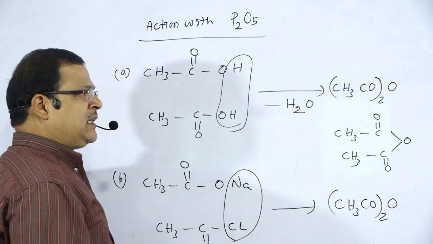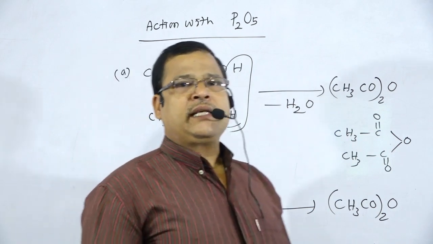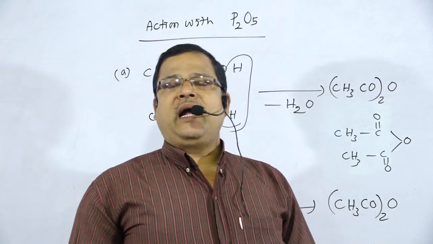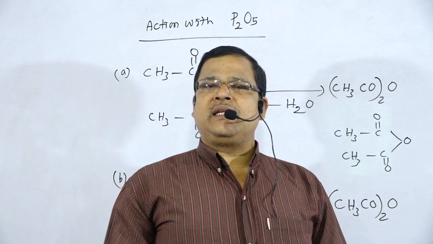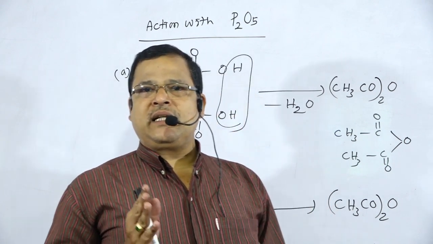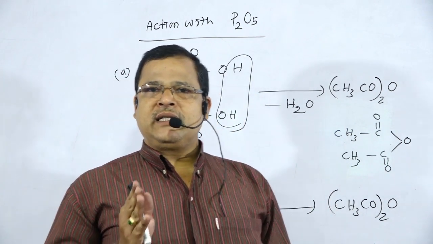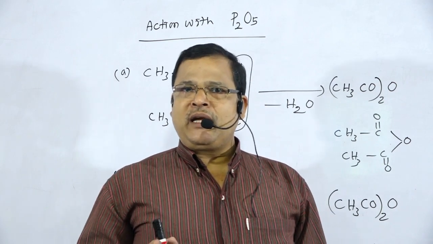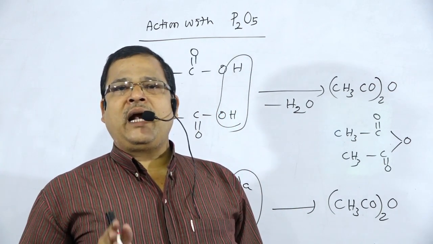So these are the reactions we have explained as reactions due to the OH part, which tell us about the formation of acid derivatives like acid chloride, acid amide, acid anhydride and esters.